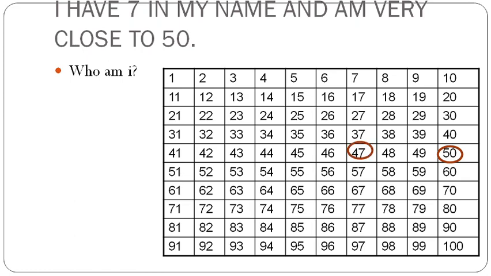Okay, 49, 48, 47, we get it in 3 steps. And let's go forward and try to find out the digit 7. 51, 52, 53, 54, 55, 56, 57. Now we get the digit 7 in 57. So here 47 is more closer than 57, so answer will be 47.